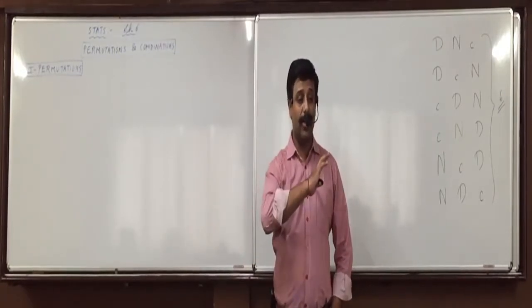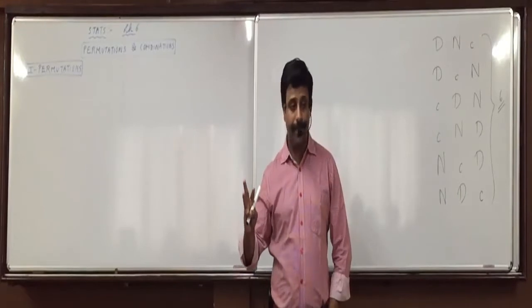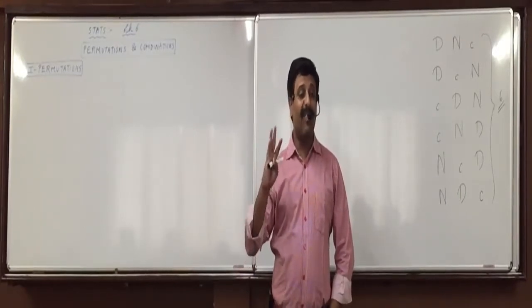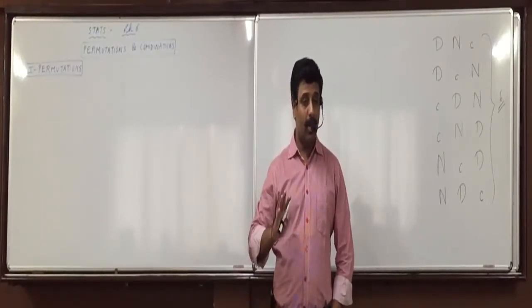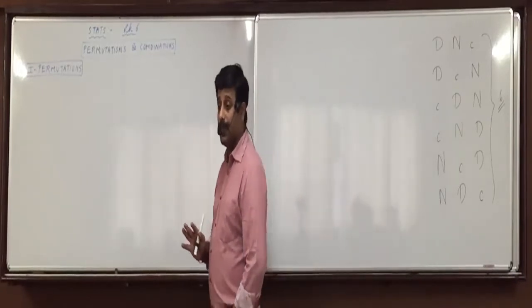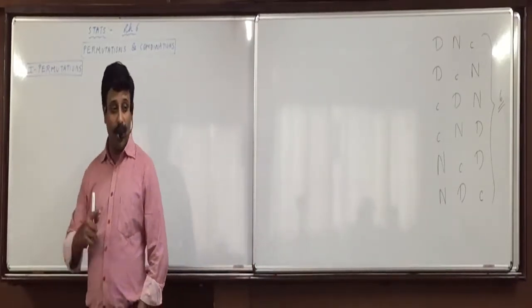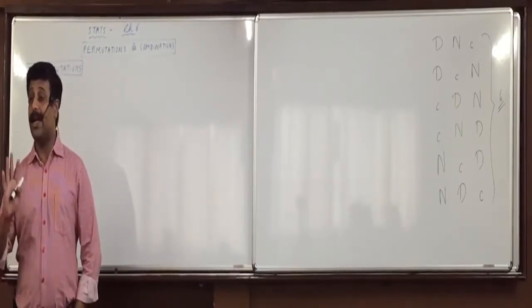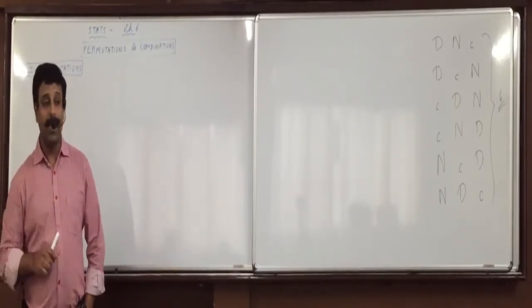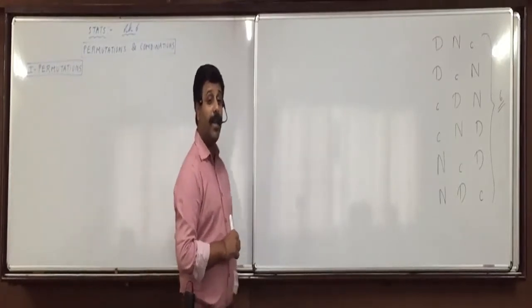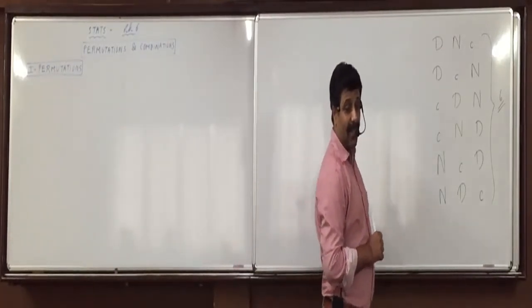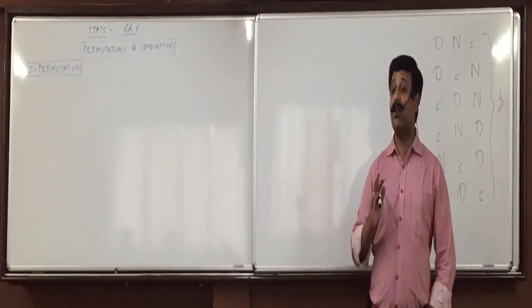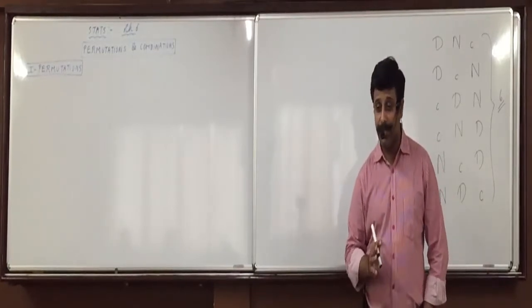Physically we have listed out 6 outcomes with 3 people. If there are 4 people, 24 outcomes would be possible. Therefore, I did not call the 4th person. 5 people, 120 outcomes. 6 people, 720 photographs. 7 people, 5040 photographs are possible.